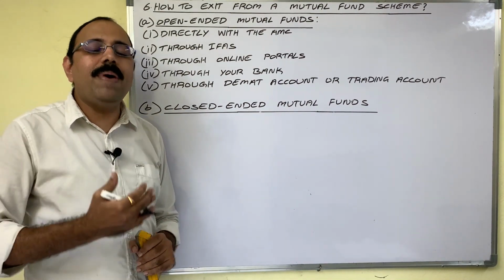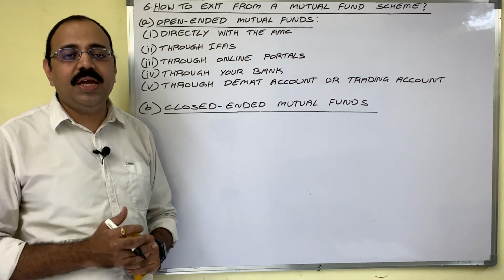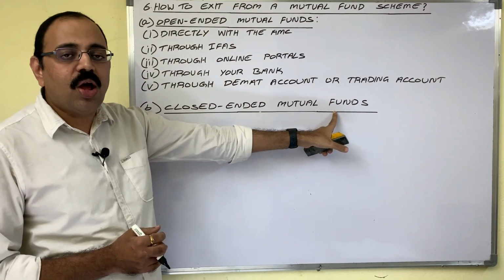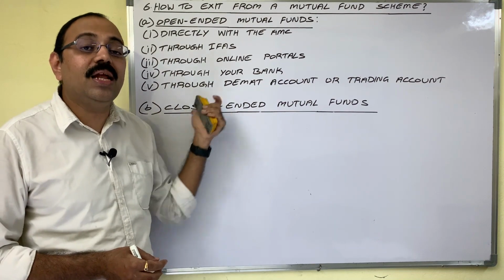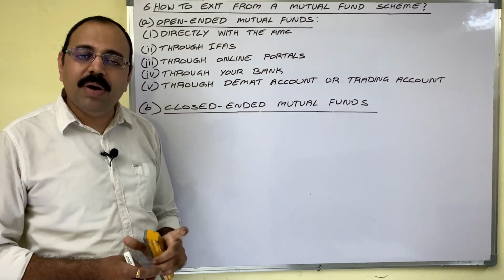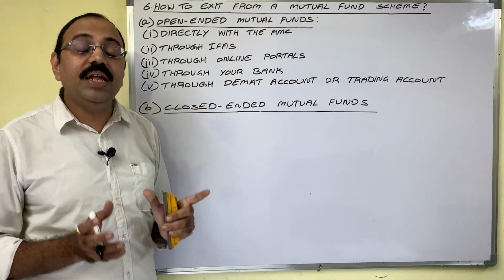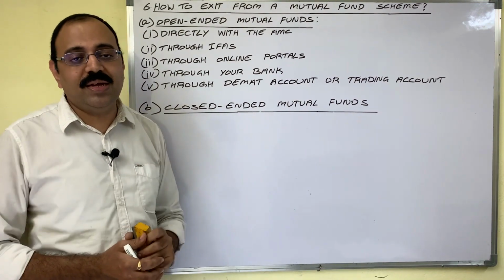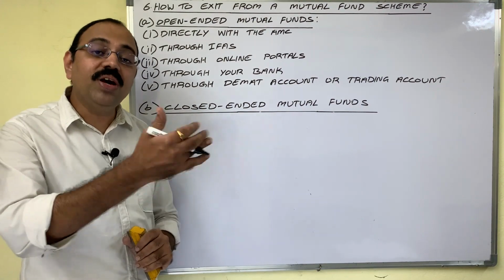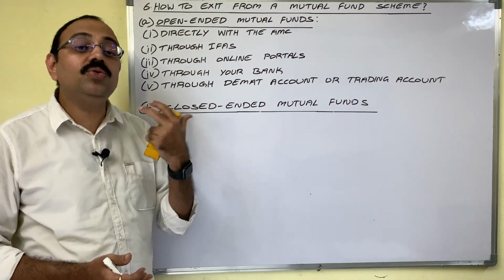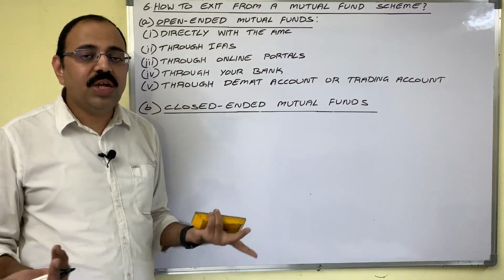Suppose he wants to get back his money before 3 years only. There is one option. Just like shares, closed-ended mutual funds are also listed with stock exchange. Through a stock exchange, investor can sell his units to other party. But selling mutual fund units through stock exchange is not a popular method. It is very difficult to find interested buyers. And even though you are able to find him, generally they ask for discount. Means investor has to sell his units for a price which is lower than NAV. So it is a loss to him.